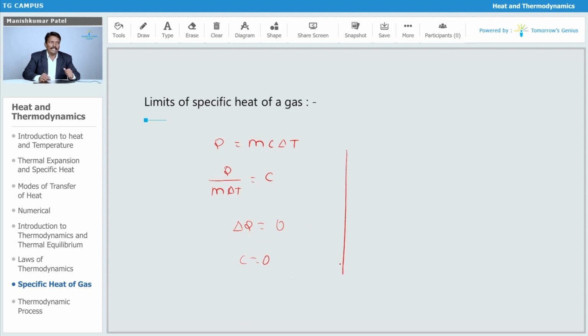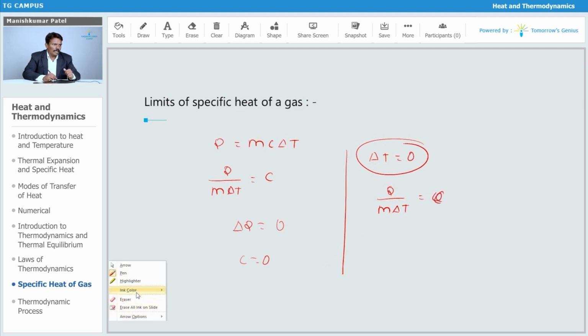In the second case, if I allow the gas to compress or expand at a uniform rate so that there is no change in temperature, then Q upon m into delta T equals C, and delta T is 0, so C becomes infinity.